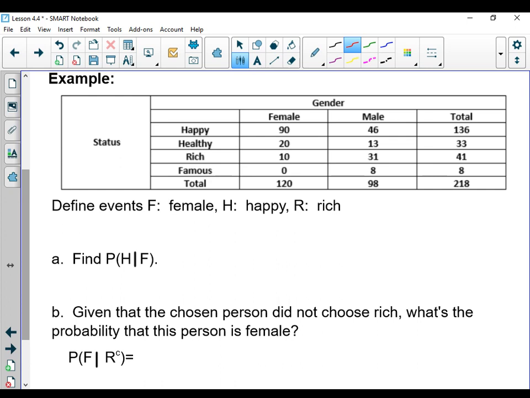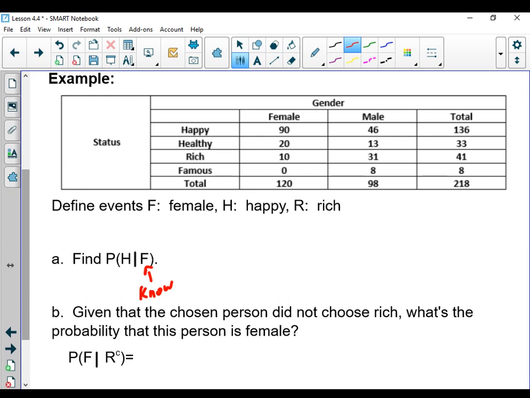And we're going to define events as F being selecting a female, H being someone who is happy, and then R would be someone who wanted to be rich. Well, here's the first one that they're asking. They want to know what's the probability that I selected someone who wanted to be happy, given that they were a female. Okay, so this one we know.